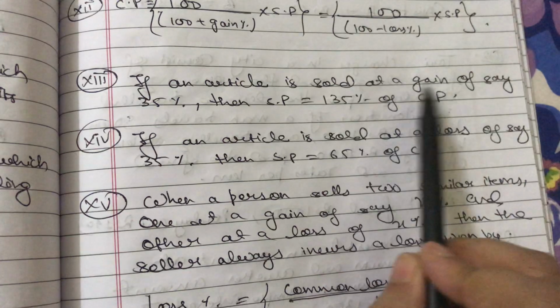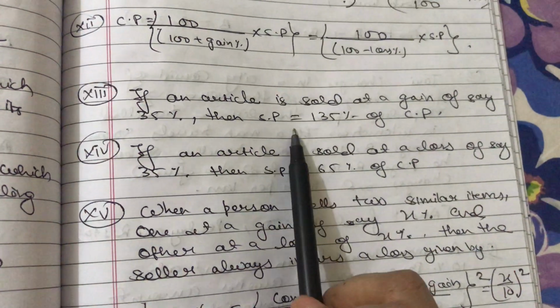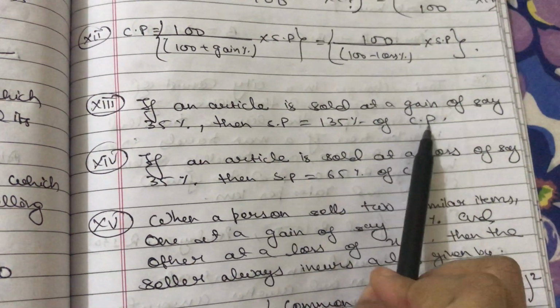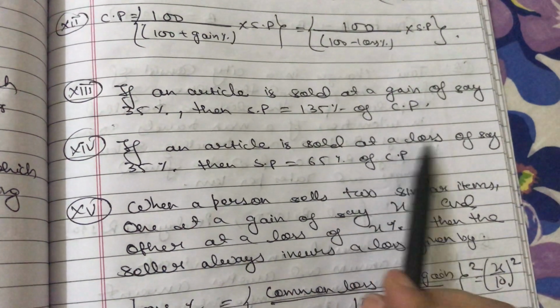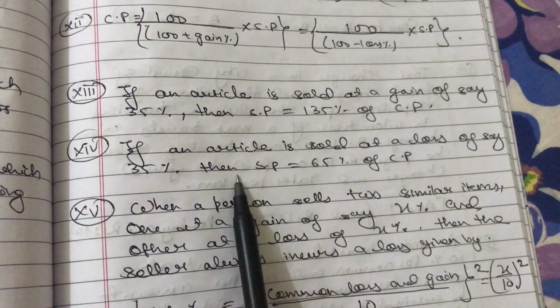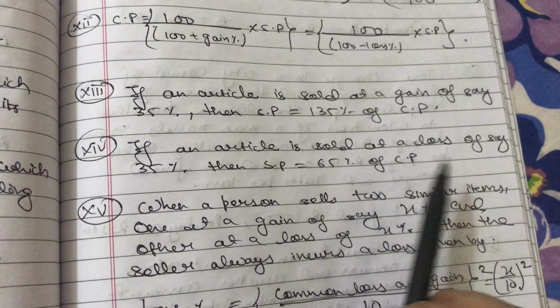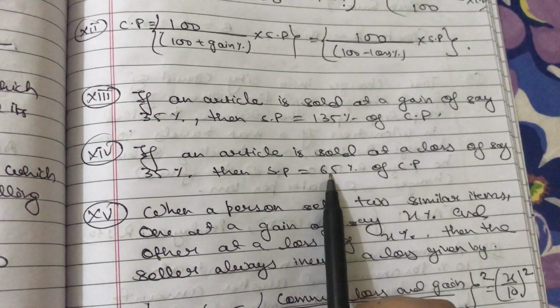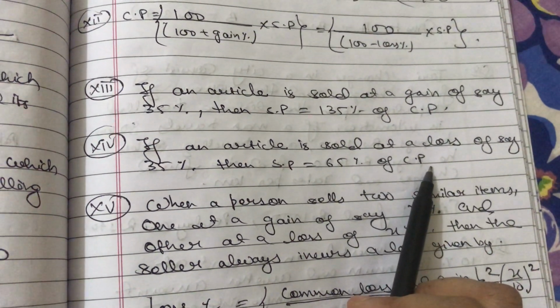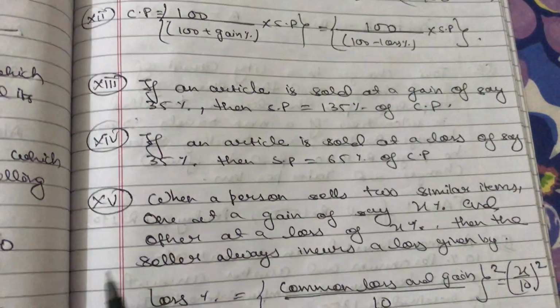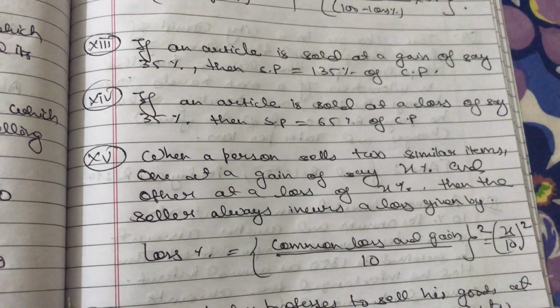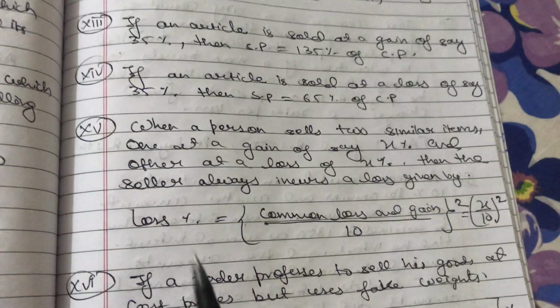If an article is sold at a gain, say 35%, then SP is 135% of CP. And if the article is sold at a loss, say 35%, then SP equals 65% of CP, that is 100 minus 35, so 65% of CP. You need to remember these 2 points. They can be used as a shortcut to solve questions in competitive exams.